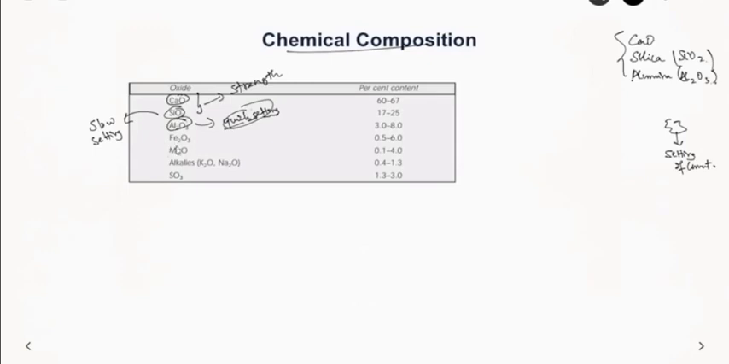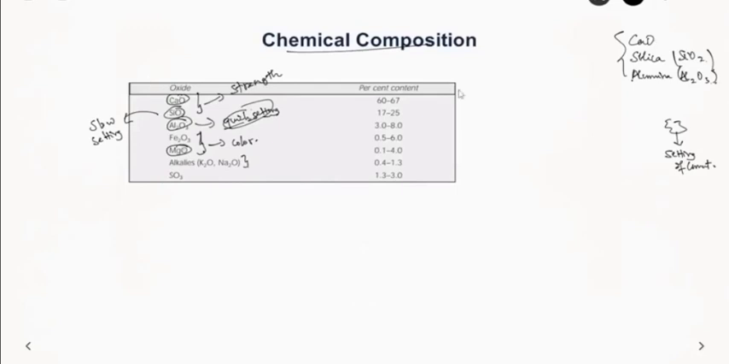Apart from this, it also contains iron oxide and magnesia in small quantities. These two are responsible for imparting color to the cement, a grayish color. Excess of magnesia is also not desirable. We also have some residues in the form of alkalis, which are also not desirable for cement. Apart from that, we also have sulfur trioxide in small quantities.